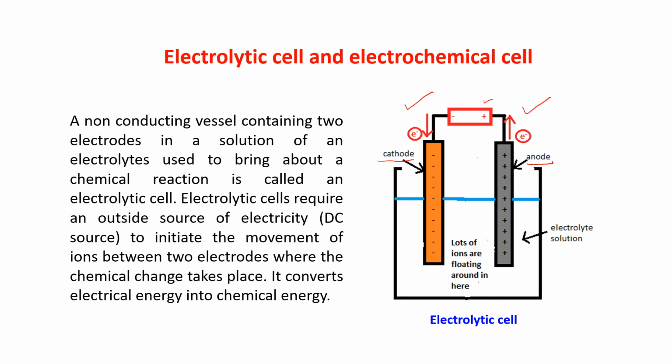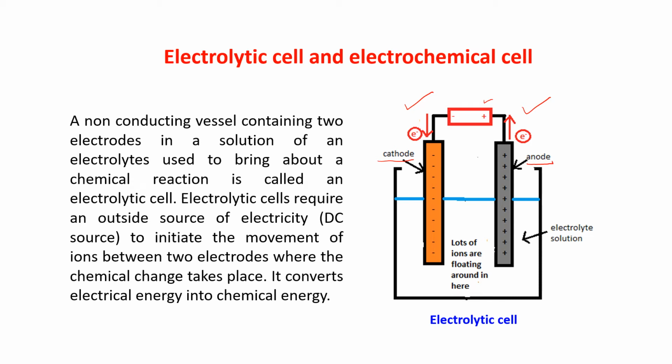These two electrodes are immersed in a solution of an electrolyte, which brings about a chemical reaction. And this whole setup is known as an electrolytic cell.